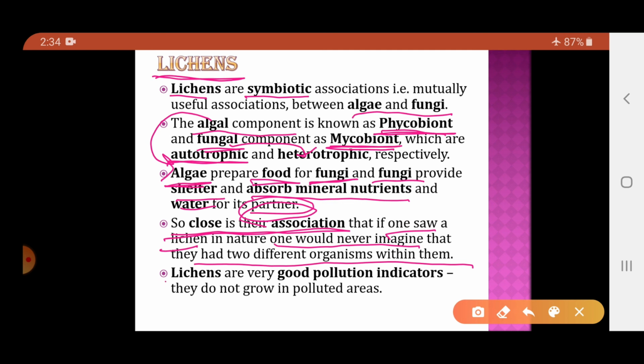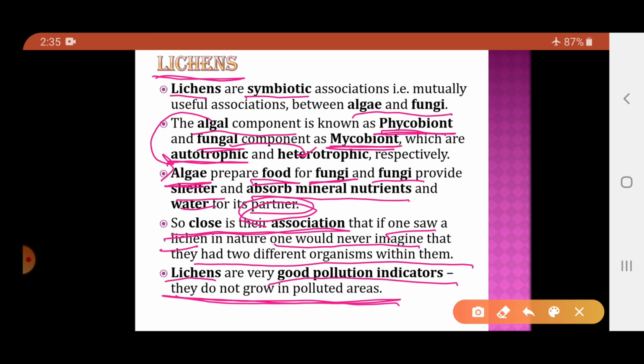Now a very important thing to note is that lichens are very good pollution indicators. If we want to know whether a particular area is polluted or non-polluted, we can find out through the lichens. Lichens never grow in a polluted area. Suppose an area is polluted, there the lichens do not grow. Lichens only grow in a non-polluted area. So that is regarding the lichens.